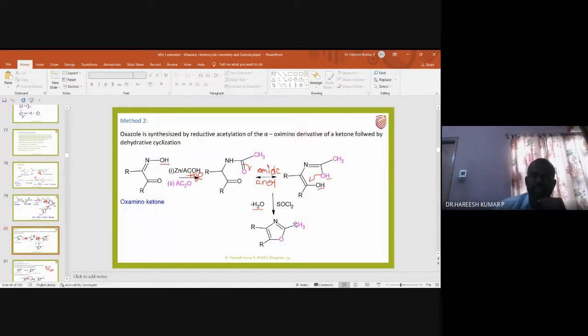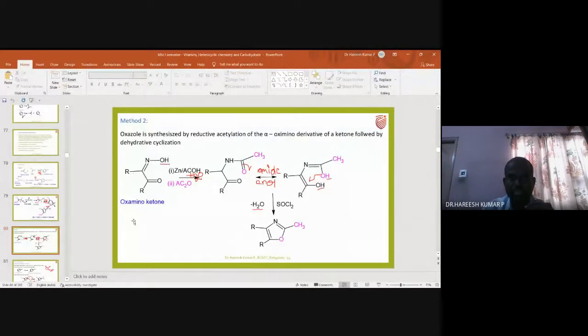So overall, two steps are involved: one is reductive acylation, the other is dehydrative cyclization. These two words you need to remember when you are writing method 2 synthesis of oxazole. So oxazole is synthesized by reductive acylation of alpha oxamino ketone. This is the ketone, this position is called alpha, and this group is called oxamino.